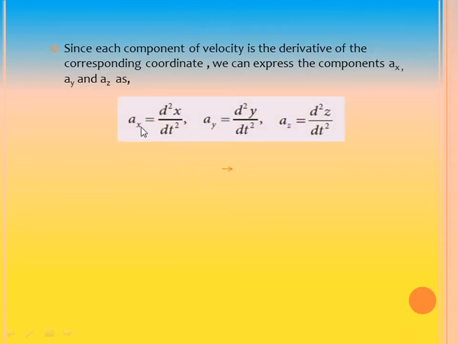Okay, let us see. If we express it as a second order derivative, dv by dt ங்கிறது நம்ம என்ன போடலாம்? Yeah, v is equal to dx by dt, and so ax is d square x by dt square, and similarly ay is equal to d square y by dt square, az is equal to d square z by dt square.